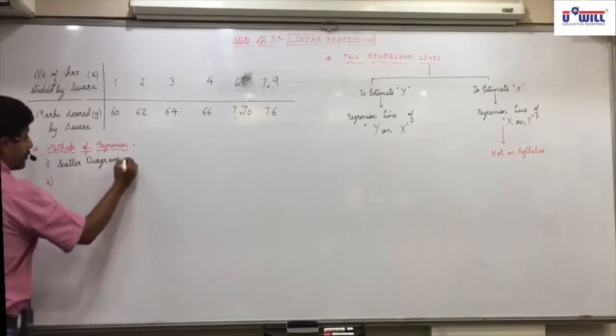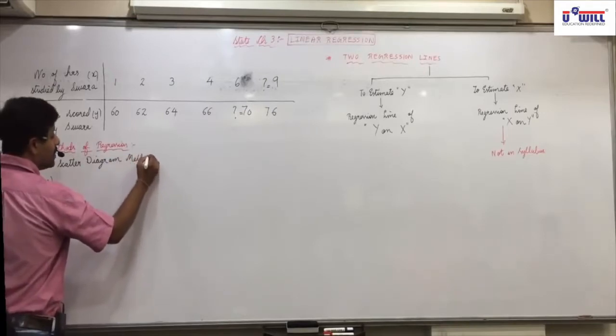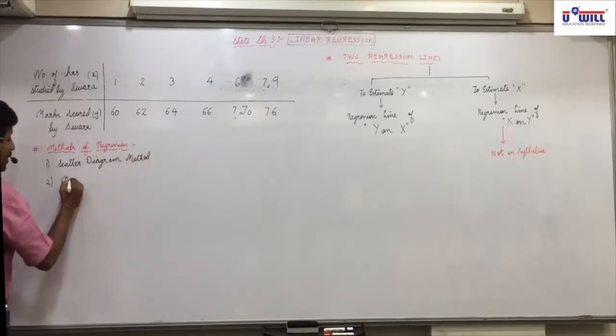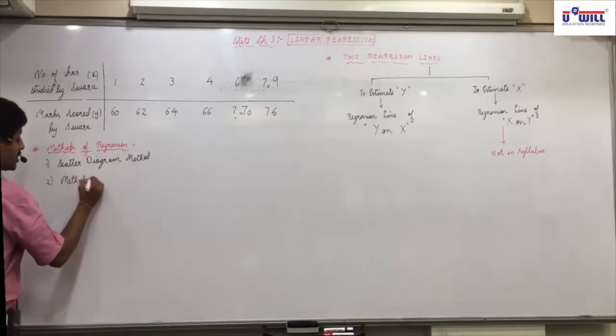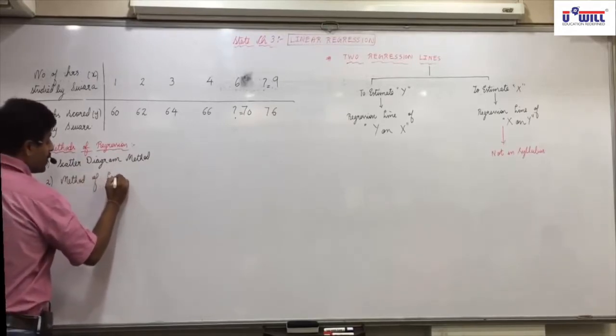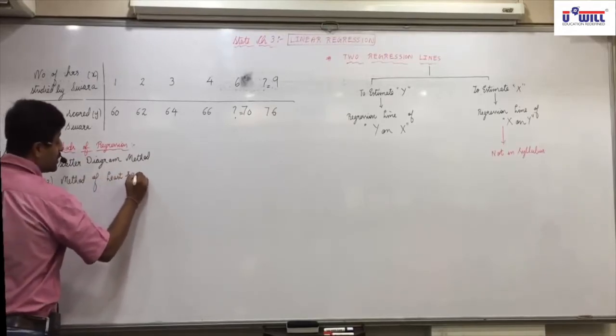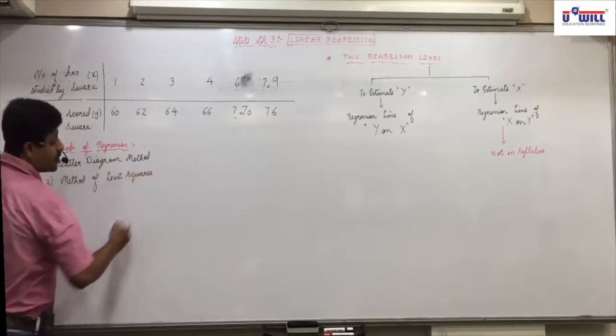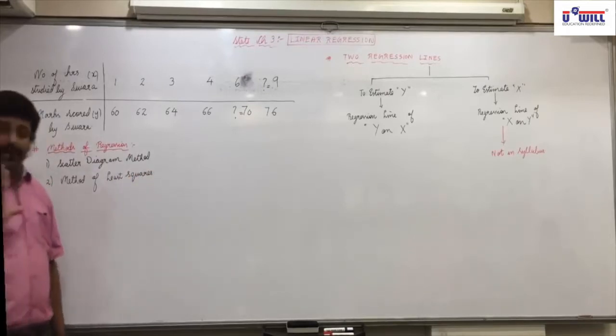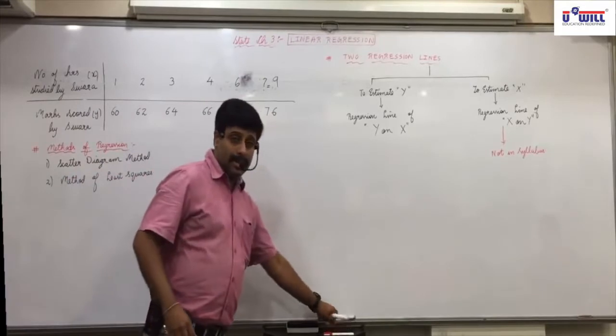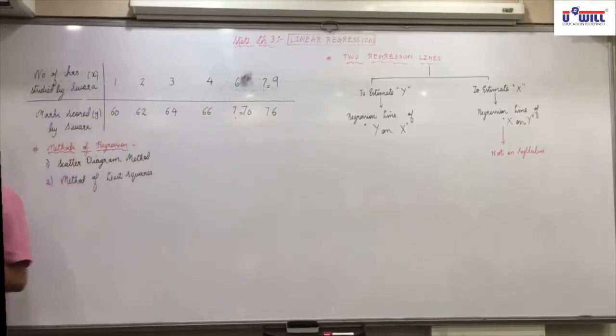Second is not Karl Pearson's method, it is the method of least squares. Okay, two methods are there. One is the scatter diagram. Second is the method of least squares. What is least squares? I'll explain afterwards.